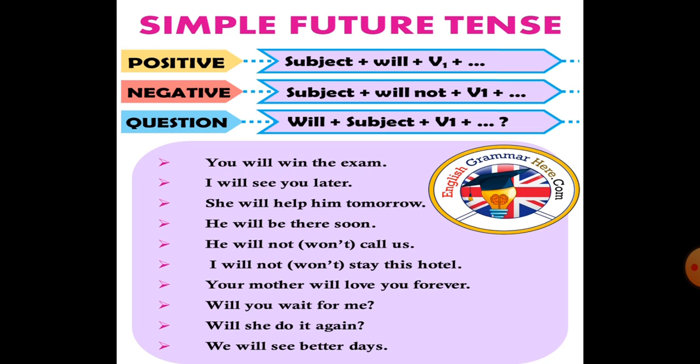This is a negative sentence. Will not can be used as won't. It is the same thing, will not or won't. Then for question sentences: will you wait for me, will she do it again. We will see better days is a positive sentence.